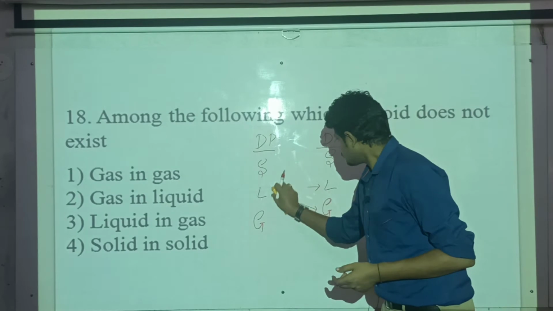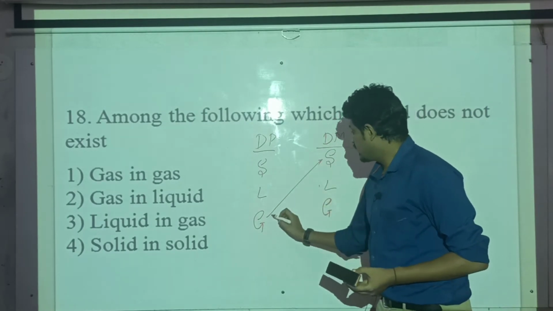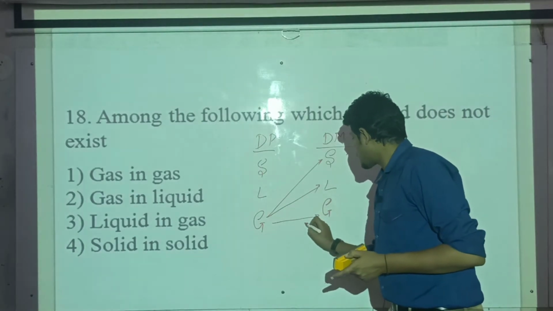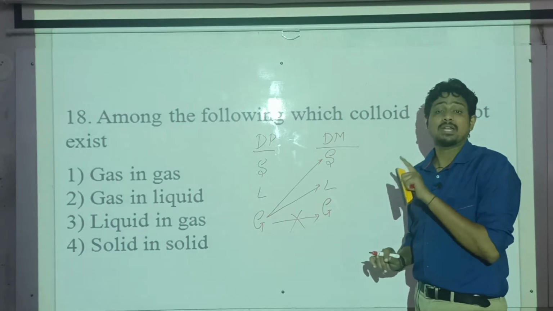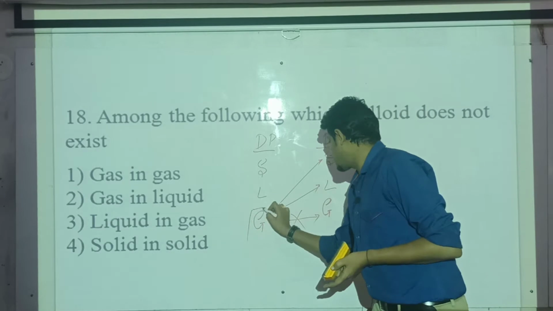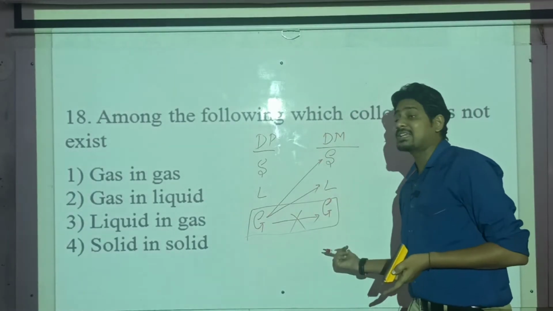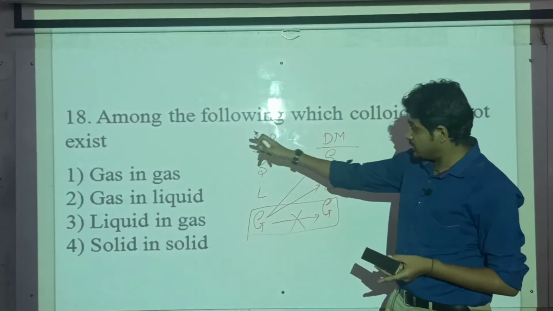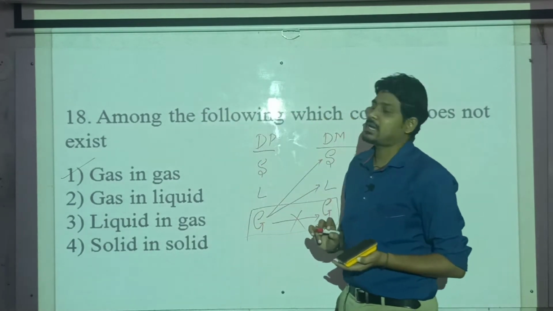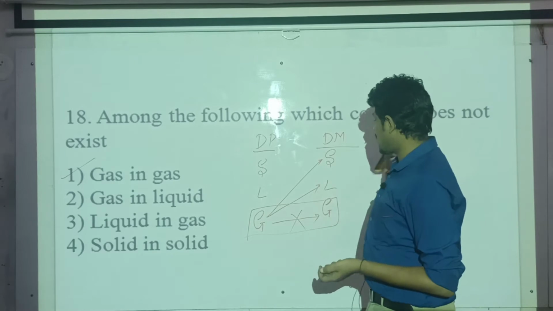Then gas as a dispersed phase is present in solid, gas is also present in liquid, but gas is not present in gas. This type of colloid does not exist. So your answer should be that no colloid exists in which gas is present in gas. Among these four, the option is the first, gas in gas type. Gas cannot be present in gas. So this is the answer.